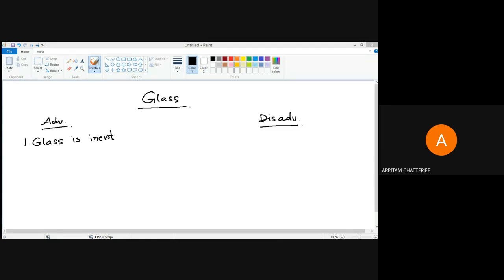For its reaction, say for example if you have some antibiotic syrup, these things need to be protected very well in terms of their chemical properties. To retain their chemical properties, we need a material which itself is not going to react with that particular material. So that is why in medicinal and food products you will see that glass is used as a packaging material. Any other advantage of glass?